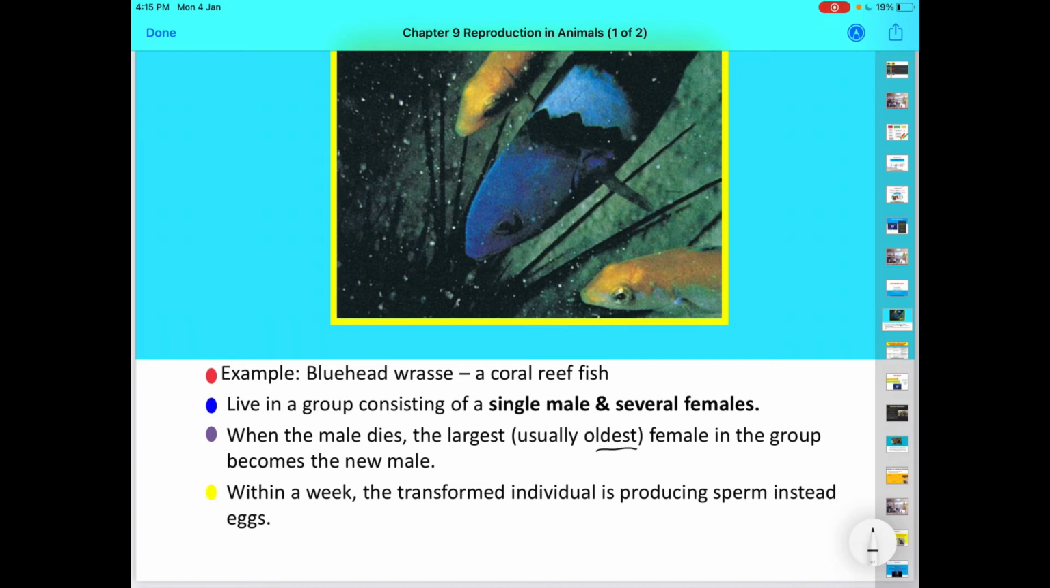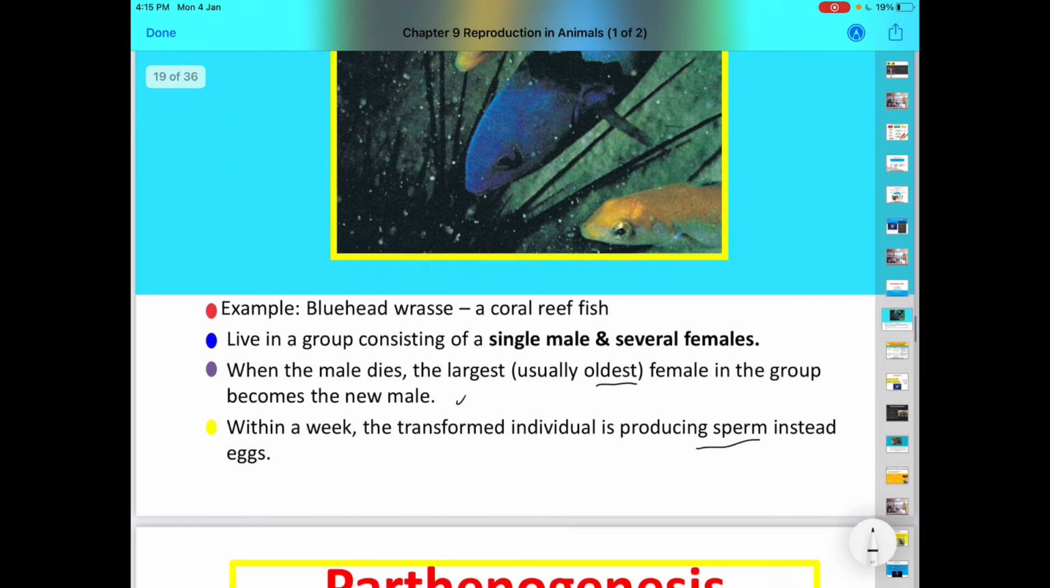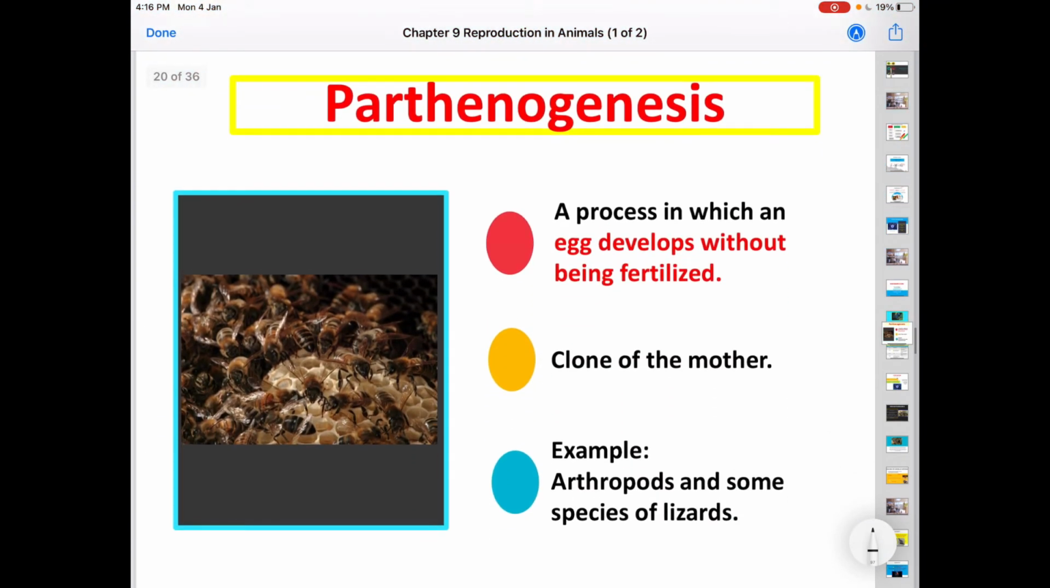this oldest female fish will turn into a new male. It takes about one week for this transformed organism, from female to male, to produce sperm. Within a week, this transformed individual will produce sperm instead of eggs. So this is sequential hermaphroditism. The example is the bluehead wrasse.